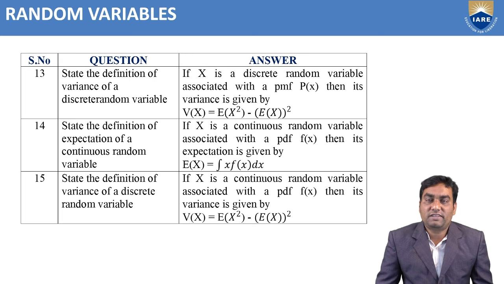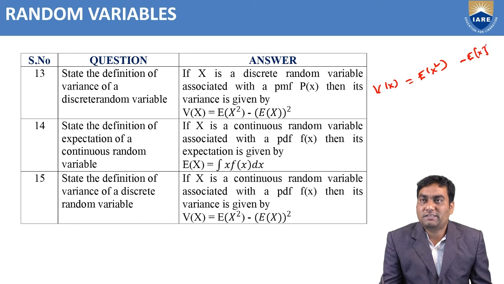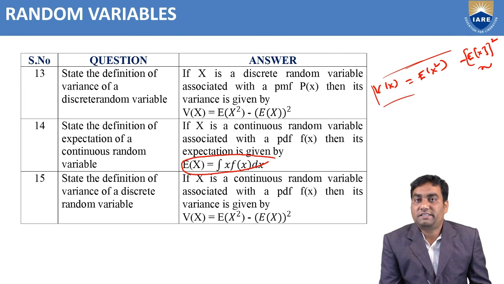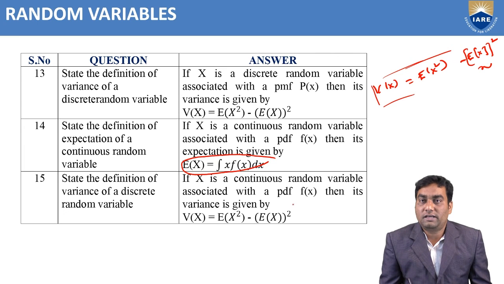What is the variance of a discrete random variable? The variance of x formula is equal to expectation of x square minus expectation of x whole square, where expectation of x is the mean of the discrete random variable. This is the variance of x formula. And state the definition of expectation of a continuous random variable. Instead of sigma, we take integration for continuous. And state the definition of variance of the discrete random variable that we have discussed here. Variance of x is E of x square minus E of x whole square.